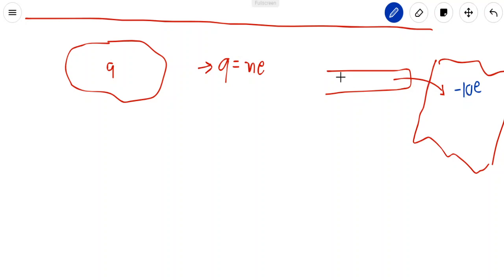Similarly the glass has 10 protons uncovered, and a single proton has charge +e, so the glass rod has +10e charge.